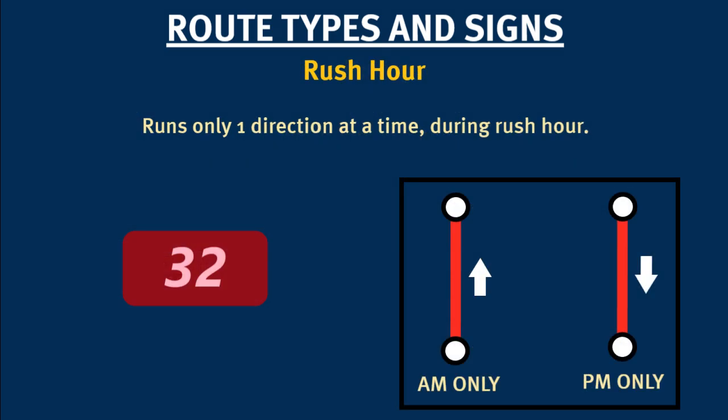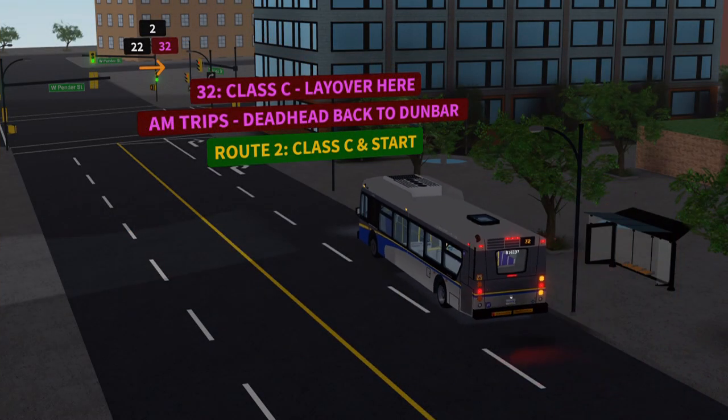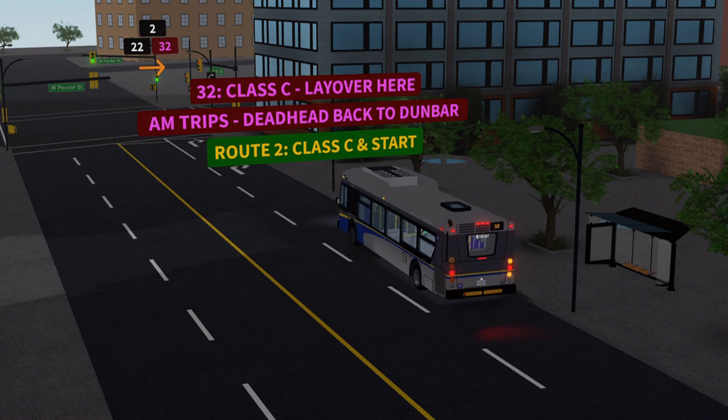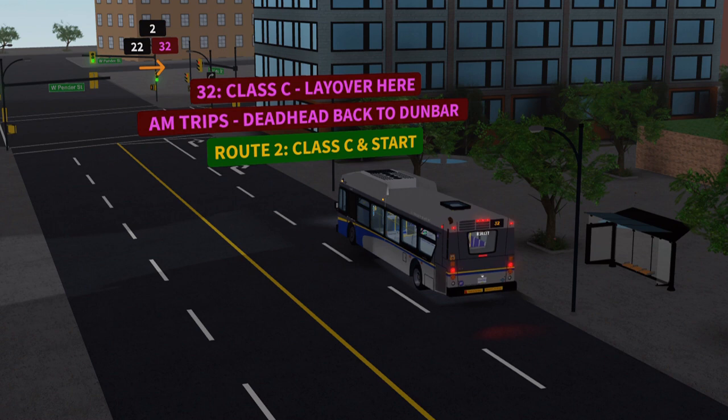Rush hour service follows the same protocol as a regular service route, but they only run in one direction at a time. Typically, they run one direction in the morning rush, then they run the other direction in the afternoon. Other routes may only be running one direction at any time. The 32 is a rush hour route in Vancouver, which runs only towards downtown in the morning rush hour, and only towards Dunbar in the afternoon rush hour.